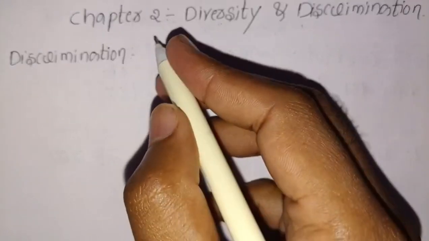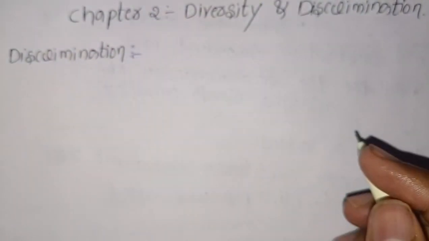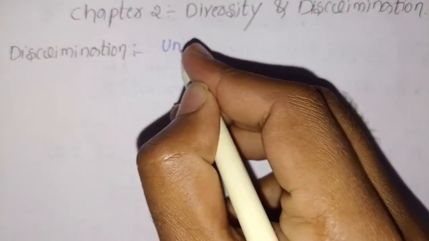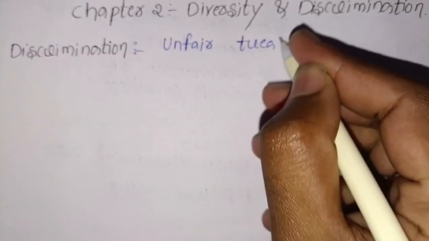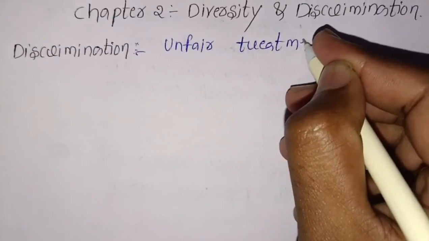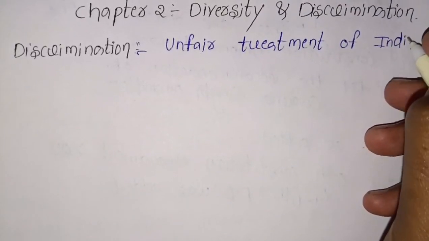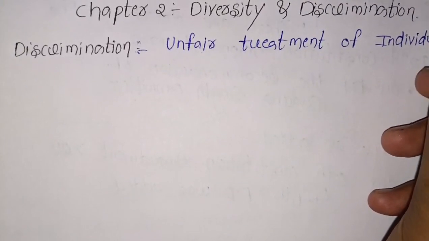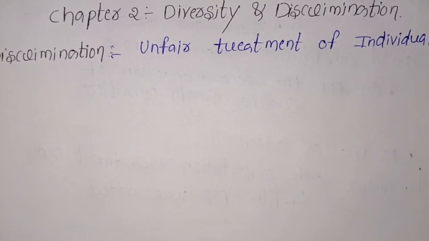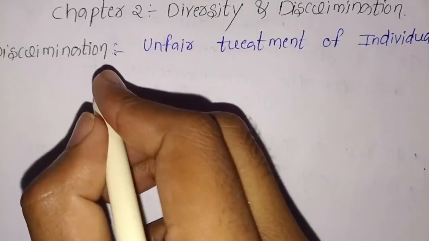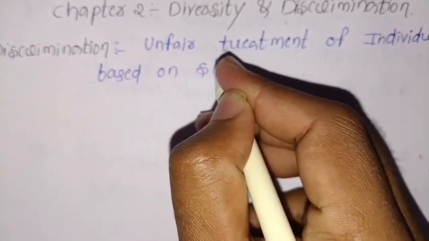Now let's discuss the meaning of discrimination. Discrimination is nothing but unfair treatment of individuals based on stereotypes.